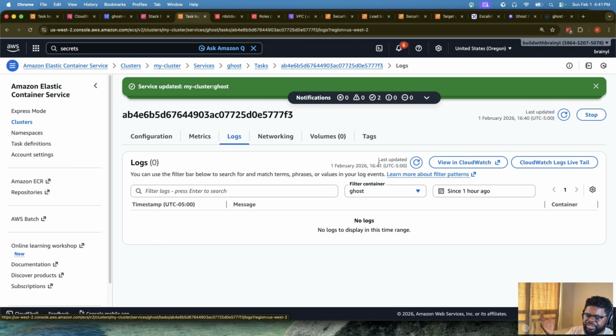No logs yet. It's going to take time for the container to boot up, start loading the service, pull the service from Docker Hub, and then start to run that container. So it will take some time for the logs to start showing up. But once the logs start showing up, we'll see if we've made progress on where we're coming from. So let's go back to the diagram.